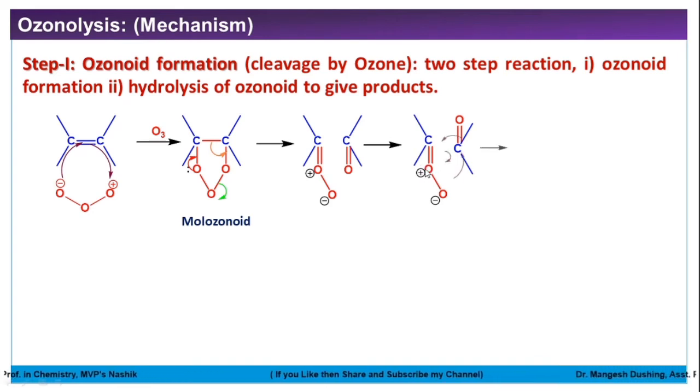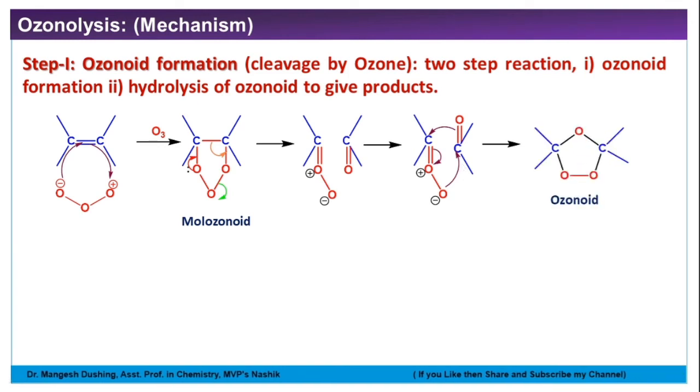See here, this negative charge forms a sigma bond with this carbon. This pi bond will break, those electrons go to the carbon atom. This pi bond will break, those pi electrons go to this oxygen. So oxygen positive charge will be neutralized. This negative charge is also neutralized to form this sigma bond. So it is a concerted mechanism and we will get this 5-membered ring.